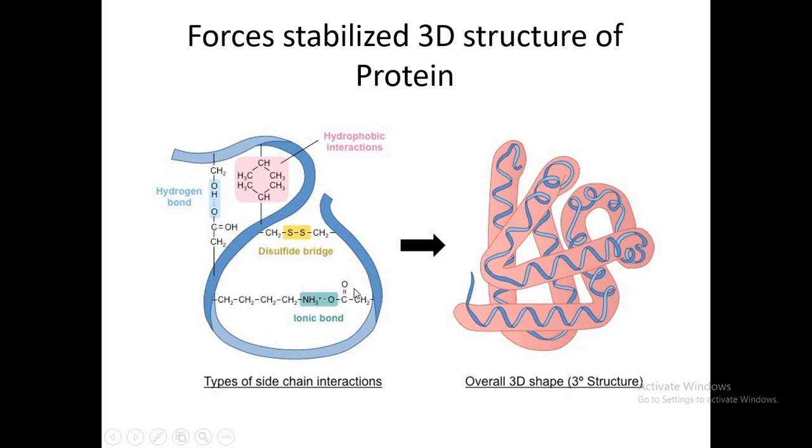By doing so, all these bonds form in the protein polypeptide chain, and due to this attraction, different parts of the polypeptide chain come closer to each other and give the protein its 3D structure, or native form, or native conformation.